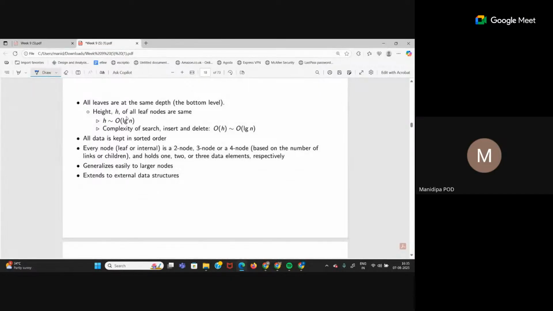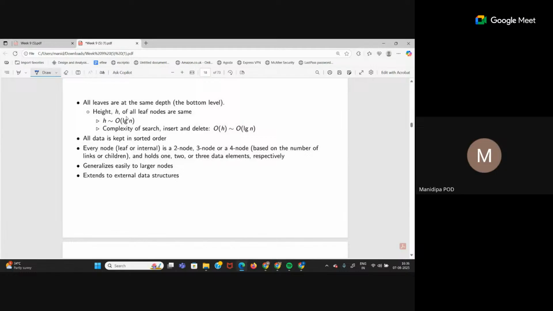In a balanced binary search tree, all leaf nodes will be at the same level. All leaves will be present at the same depth, the bottom level. If my last level is level 5, then all leaves in that tree should be present at level 5. So the height of all leaf nodes should be the same.